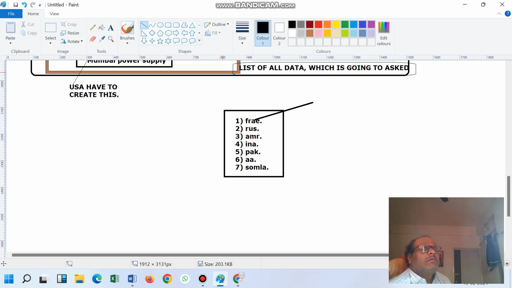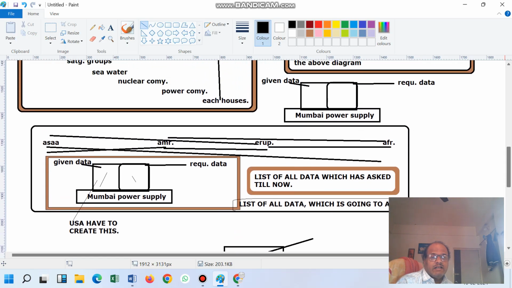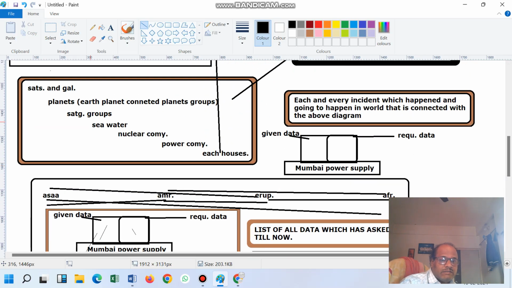So the France group told that we have collected the data. The data which is collected is sea water. So he told that we have this diagram which Sunil Arnair has created, that we can use. That is the sequence. Sea water is this.